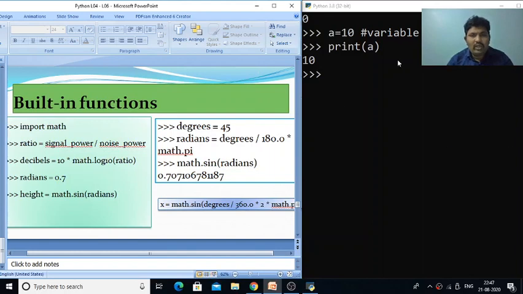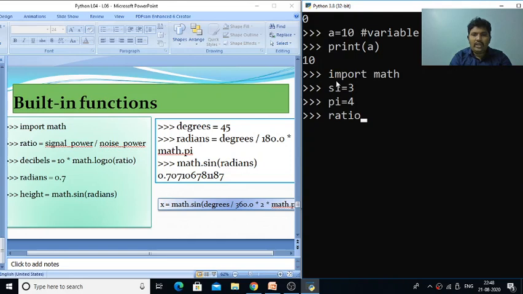For example, if you want to use a mathematical function, simply import a package called math. Here I am performing some simple operations: I am assigning SI is equal to 3, and after that PA is equal to 4.